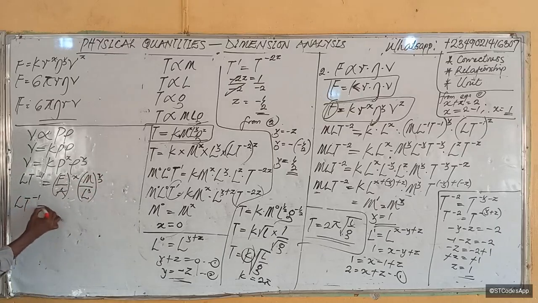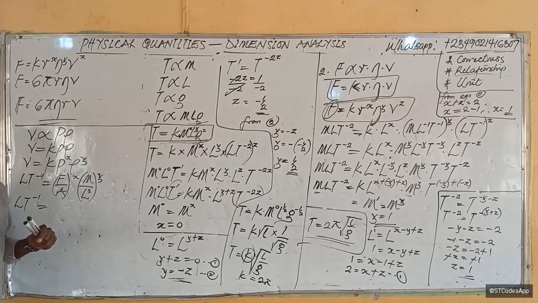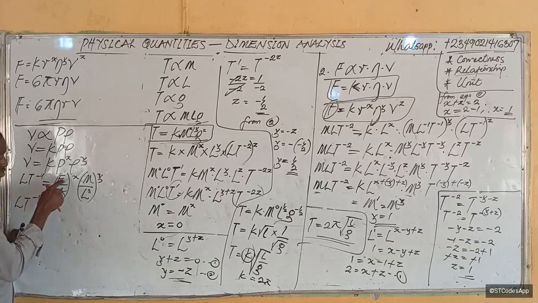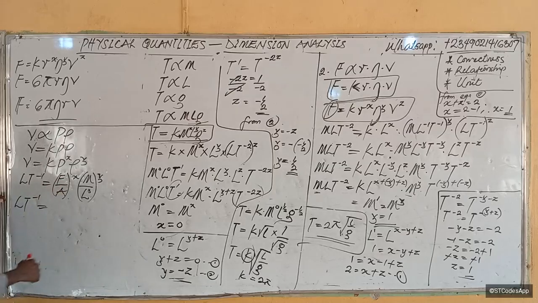What you want to first do is reduce this guy to the fundamental quantities.